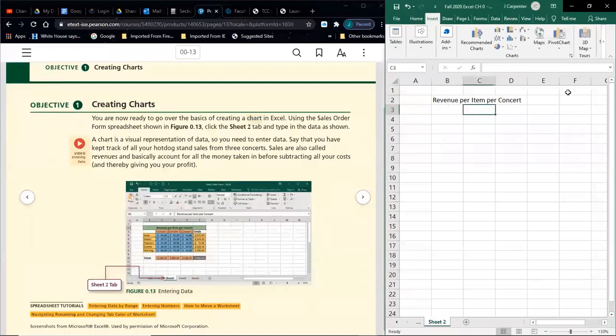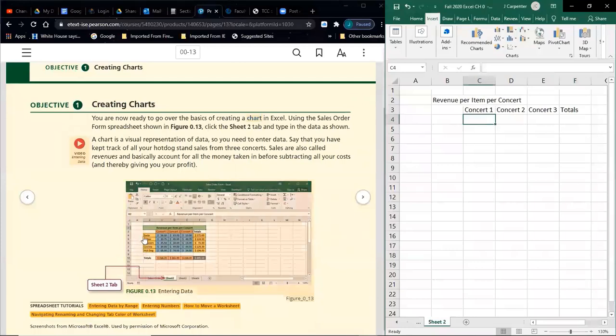Then in the row below that, in row 3, we want to go over to column C using our mouse or tab or enter, however we want to do it. Remember, shift can help you move left or up. Just hitting enter or tab makes you go right or down. So this will be concert 1, tab, concert 2, tab, concert 3, and then tab, totals. Now when I hit enter, because I kept tabbing over and over, it brings me back to the first column where I was typing. It's kind of a cool feature if you're doing things with patterns.